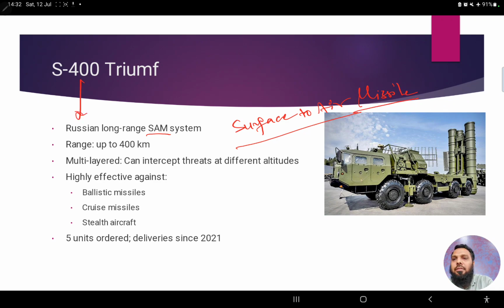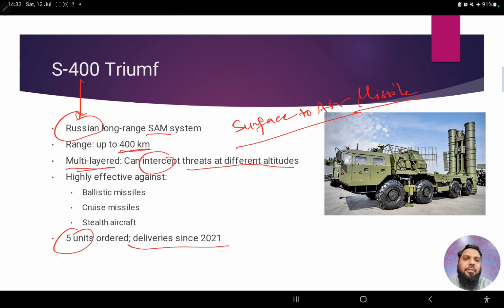So S400 Triumph, we have been taking it from Russia, right? We have ordered 5 units, and the delivery started from 2021. Yet one or two units are yet to be delivered. The range is up to 400 kilometers, and it's multi-layered, meaning it can intercept threats at different altitudes.